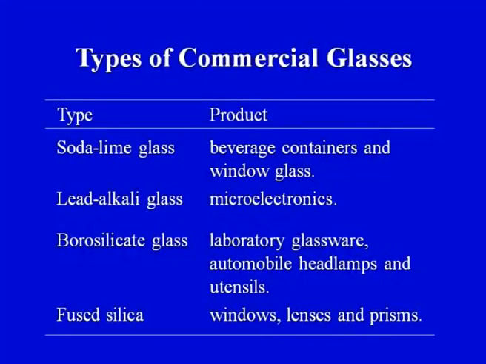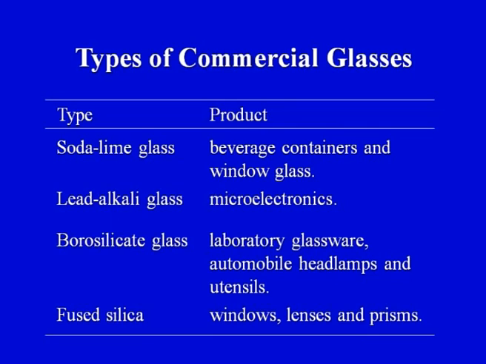So, soda lime glass is very commonly available, and lead alkali glass is used for microelectronics. As for borosilicate glass, many times when we go to the chemistry labs, or a lab where the temperatures are higher, or the experiments require equipment which can bear higher temperatures, we simply see borosilicate glass written on some of the containers. So, borosilicate glass is used in laboratory glassware.